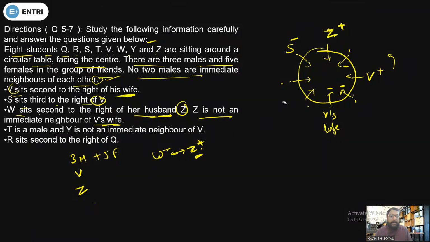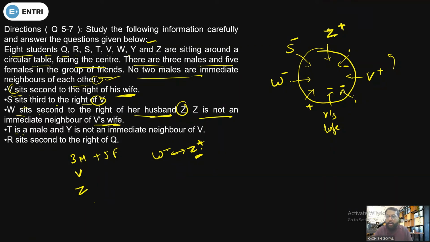So Z will be there, and W is second to the right. Means if Z is here, second to the right, W will be here, and W is a female member. Now we are left with 1 male member, since 2 male members are already placed. So that 1 male member will obviously come here. Other than that, there is no possibility.